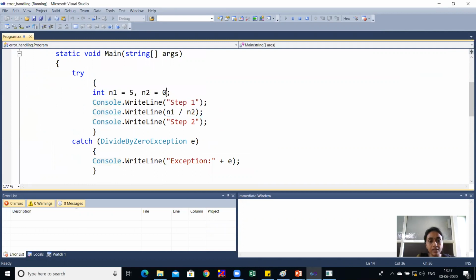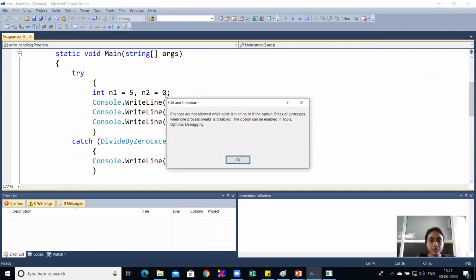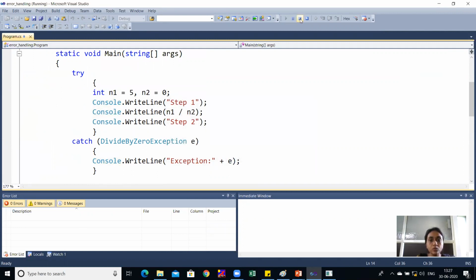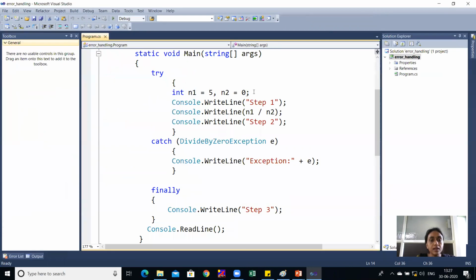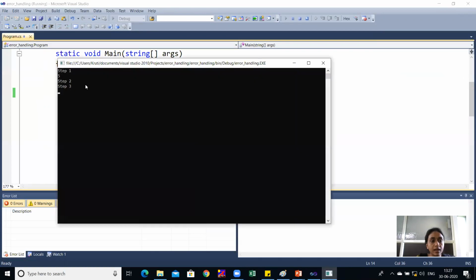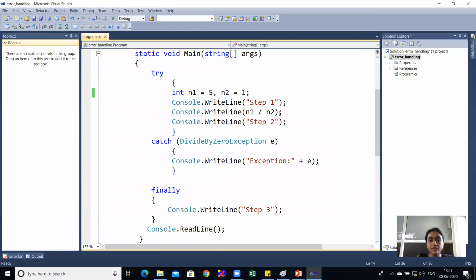So if I change the value to 1, first I need to stop debug, then I'll change its value. When I run this code, I'll get the division value. Here you can see all steps are performed. Step 1 is executed, then no exception occurs, so the catch block will not be executed. It prints its value, and then step 2 and step 3 are executed. So here you can see the code for exception handling.